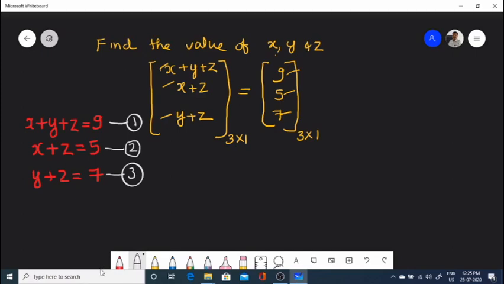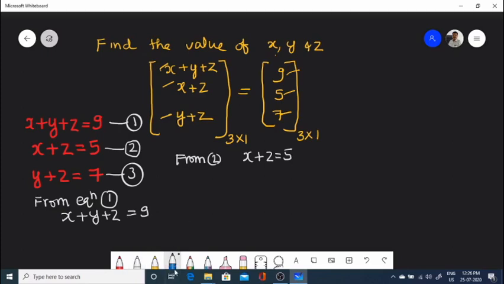Now from these equations, we have to find the values of x, y, z. So from equation 1, we have x plus y plus z is equal to 9. And we have equation 2, what it says, x plus z is equal to 5. So from 2, x plus z is equal to 5.